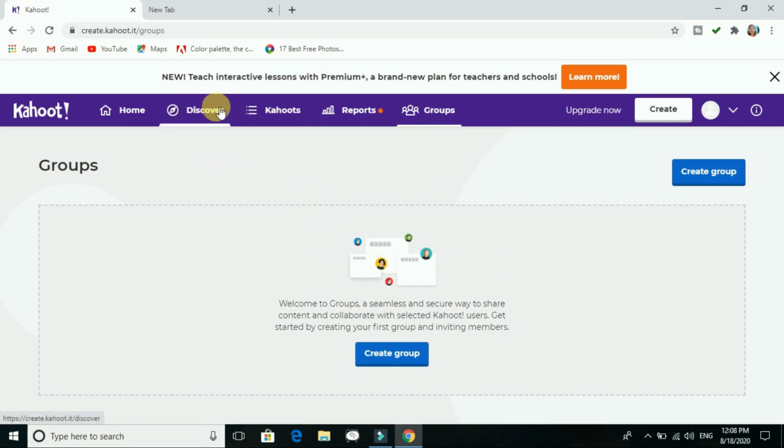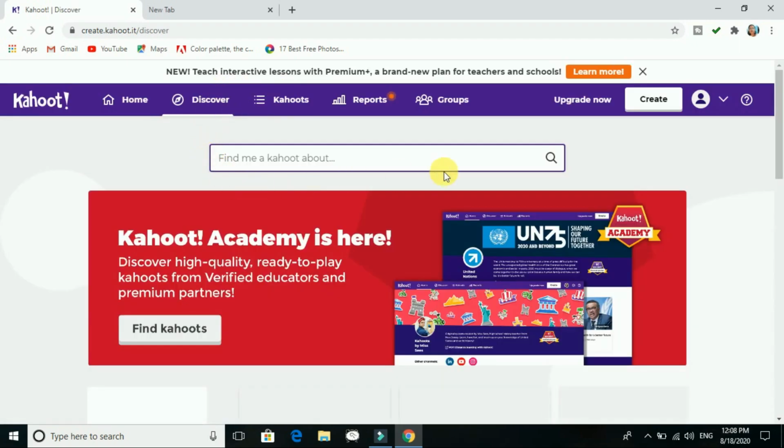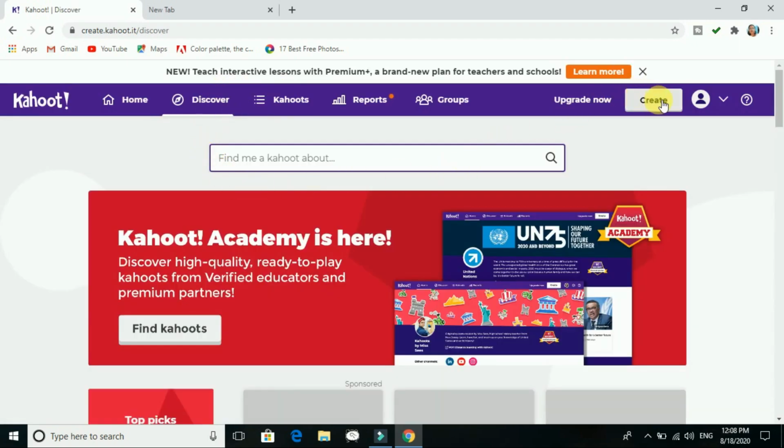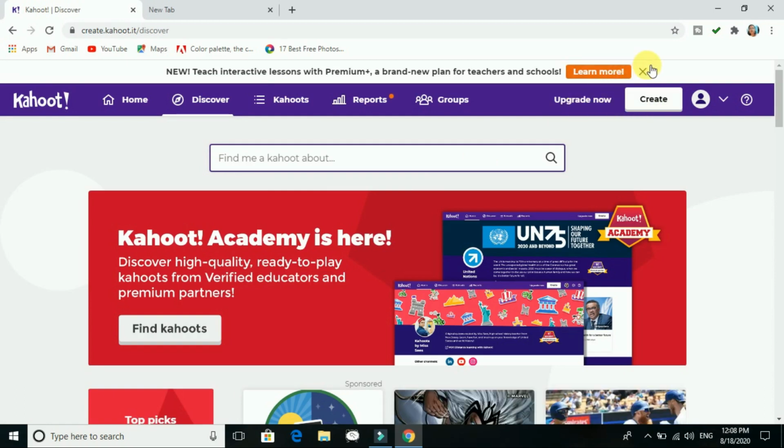Okay, so let us start. First of all we will click on discover. In discover you will have the option over here, create. If you want to upgrade, yes, it means some amount you have to pay, but I will just go for the free version. So I will click on create. As I click on create, it will ask me what I have to do with this.